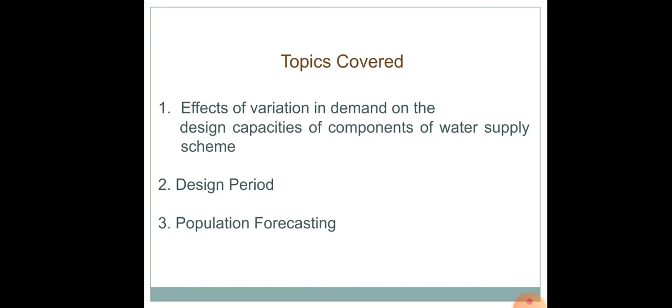In order to meet all the fluctuations, the supply pipelines, the service reservoirs, the distribution pipes, etc., must be properly proportioned. And again, the water that is supplied by pumping directly, and the pumps and the distribution system, should be designed in order to meet the peak demand.